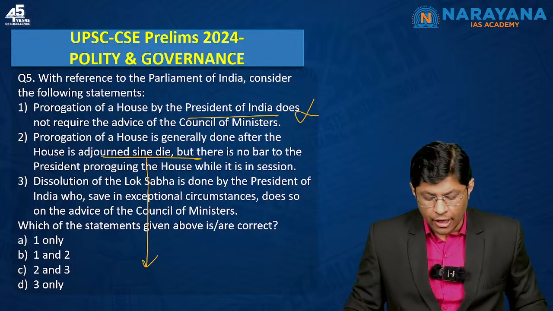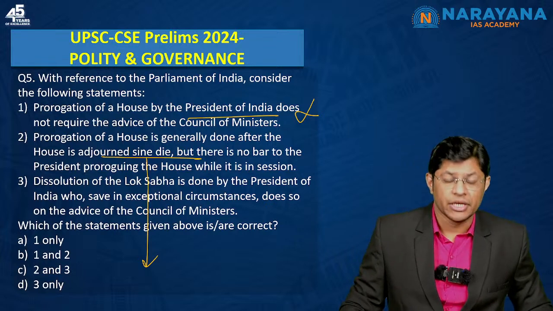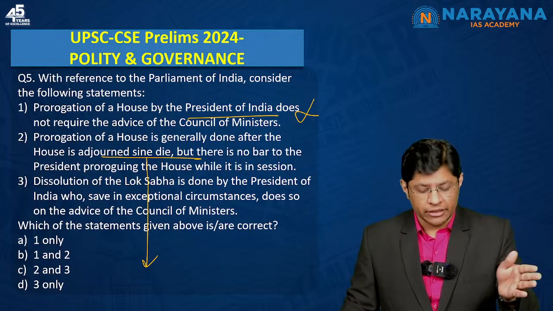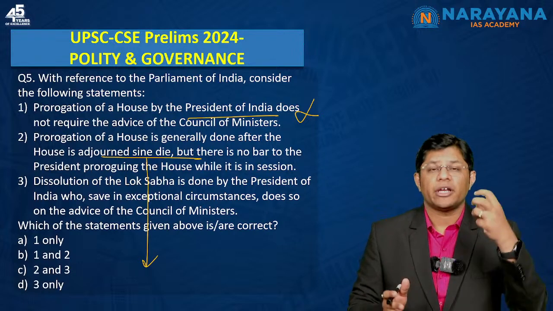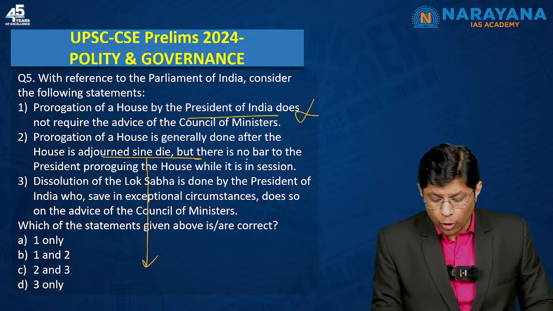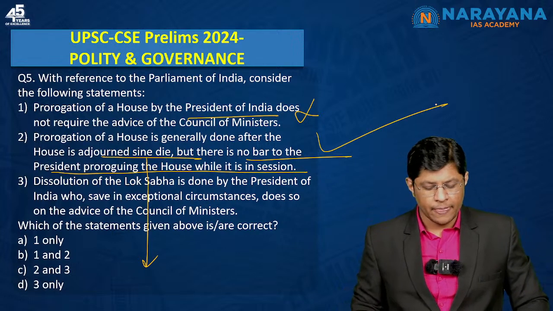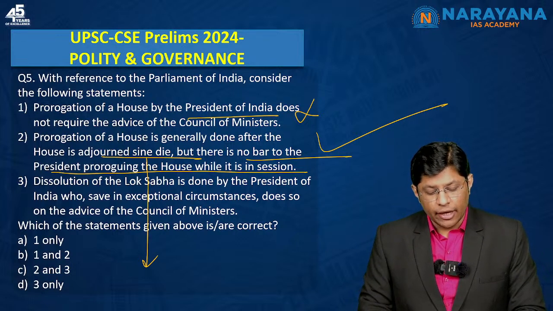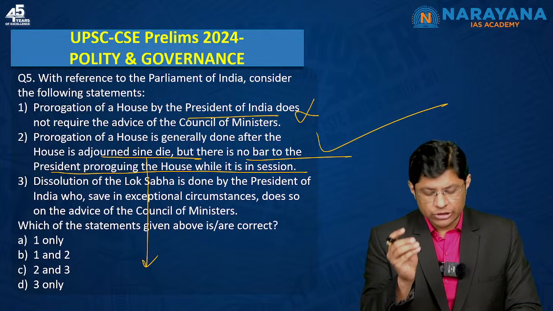Prorogation is done after the house is adjourned sine die, by the presiding officer. But there is no bar to the President proroguing the house while it is in session, which means the President can also prorogue. See, the difference between adjournment and prorogation is, when it comes to adjournment, it terminates the sitting, but when it comes to prorogation, the session gets terminated, right? And there is no bar to the President proroguing the house while it is in session. Yes, this is correct. The third one, dissolution of the Lok Sabha is done by the President of India, who, save in exceptional circumstances, does so on the advice of Council of Ministers.